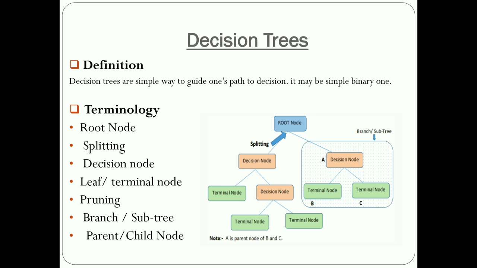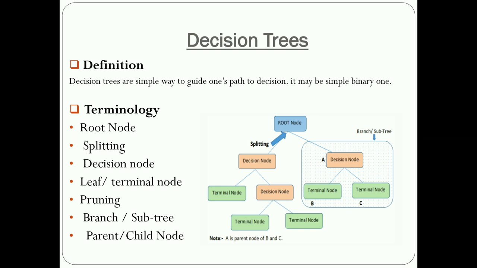For example, take this sub node. Once again, when that sub node splits into further sub nodes, that is called a decision node. So a decision node is one, and the terminal node is the next one. Next is the leaf or terminal node. A node that does not split further is called a leaf or terminal node.